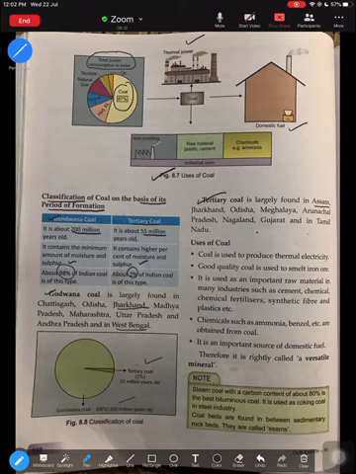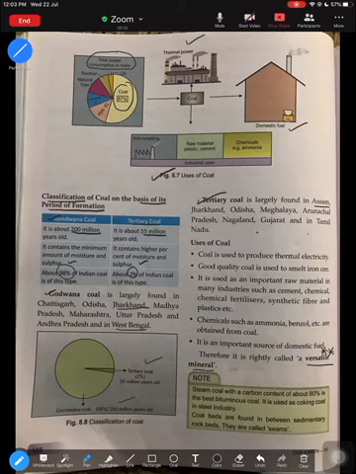Now moving to the uses of coal. Before we dive into the different uses of coal, we will start by learning why coal is a versatile mineral. This is a very important question you get in your boards, asking you to justify why coal is rightly called a versatile mineral with the help of two or three reasons. At least try to be confident with three reasons why it is known as versatile.